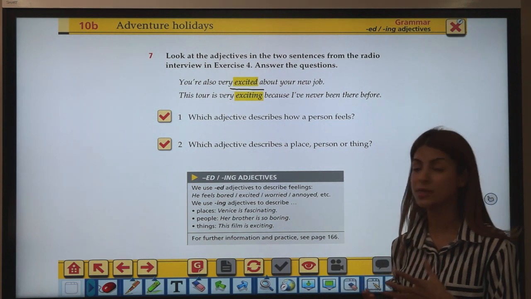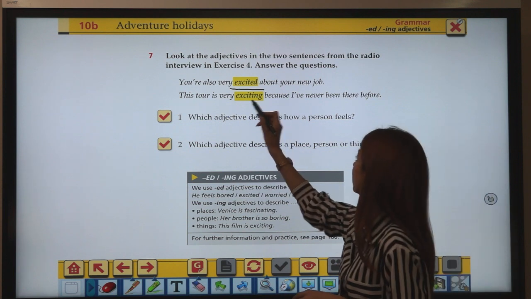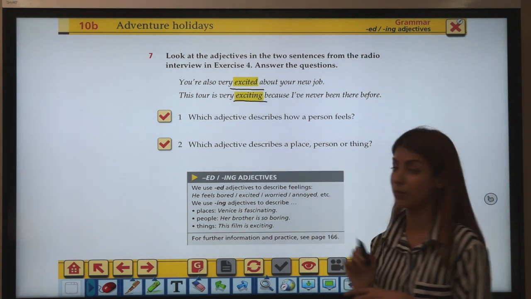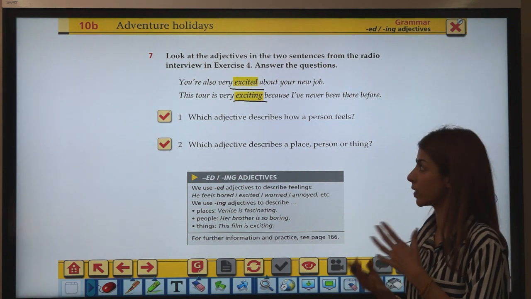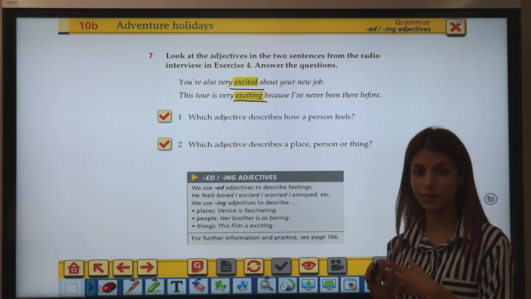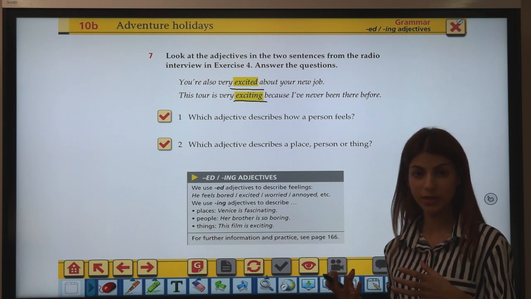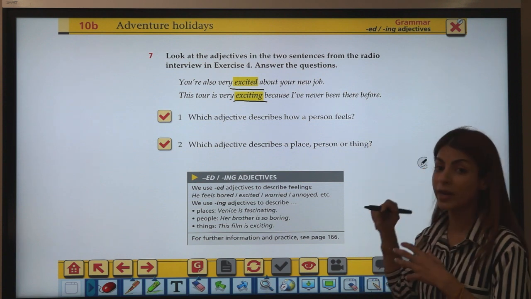And Madeline said, yes. This tour is very exciting because I've never been there before, right? These two are adjectives. So first, if you remember, adjectives are words that modify nouns, right? For example here, you are also very excited.